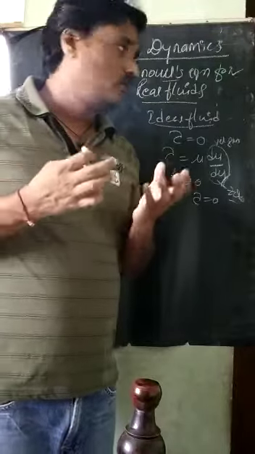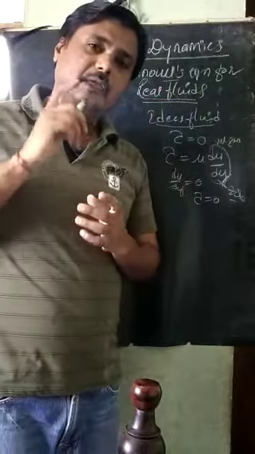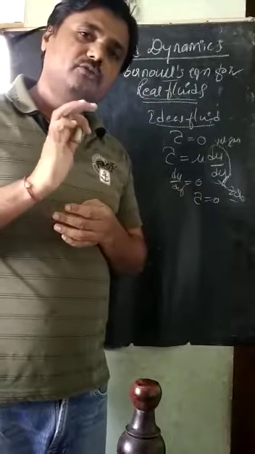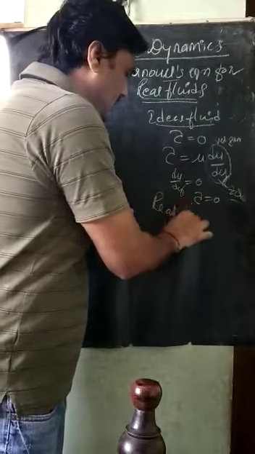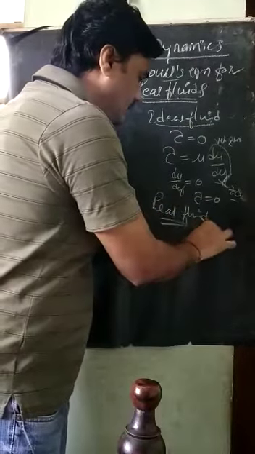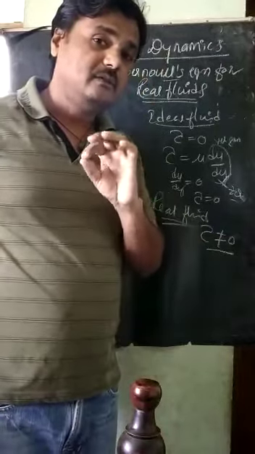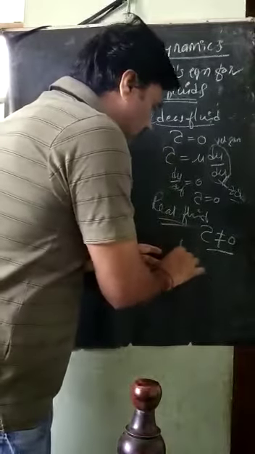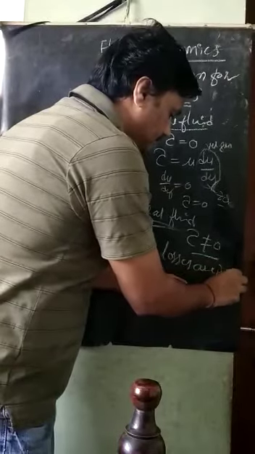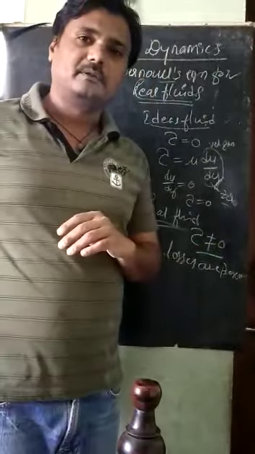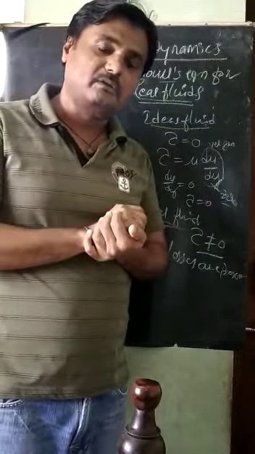Now we come to real fluids. If we use the same Bernoulli's equation for a real fluid, what happens? In real fluids, the shear stress is not equal to zero. It has some value. That means losses are present. Then how do we account for it in Bernoulli's equation?